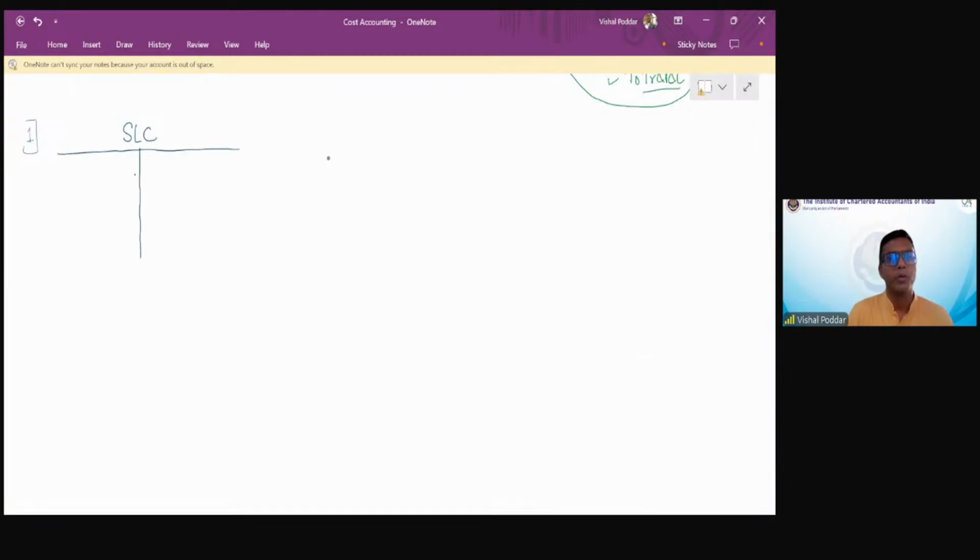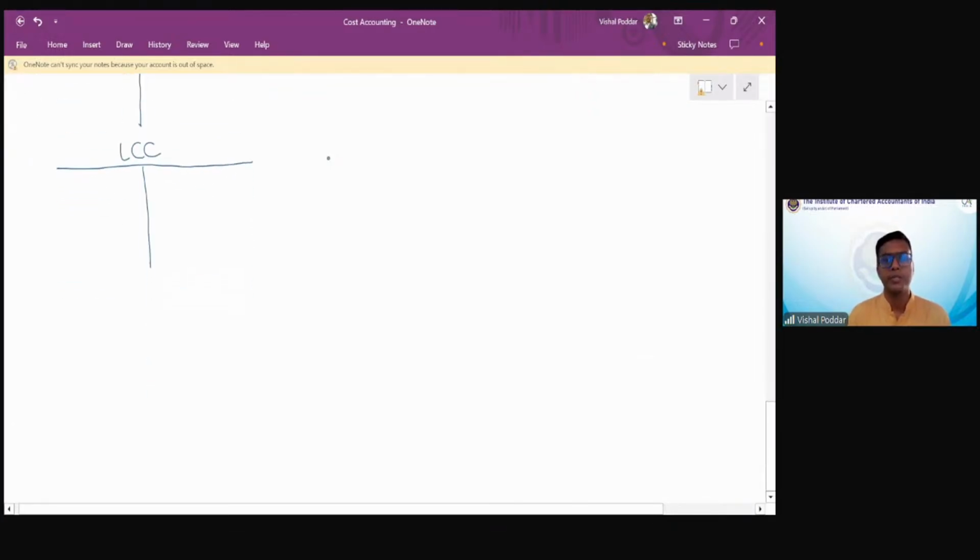Now, just for paucity of time, I'm using short forms so that we can solve the maximum number of sums. So you have SLC, that is material, LCC, that is labor, POC, AOC, SNDC.